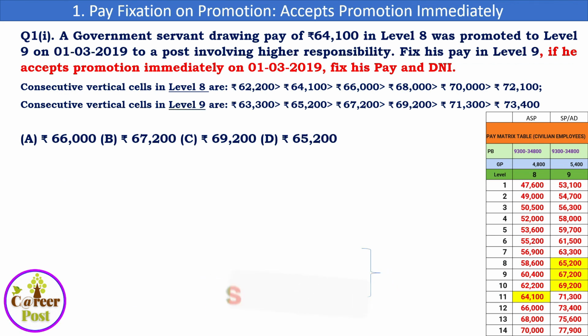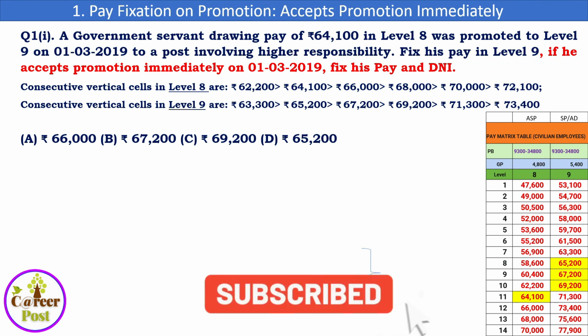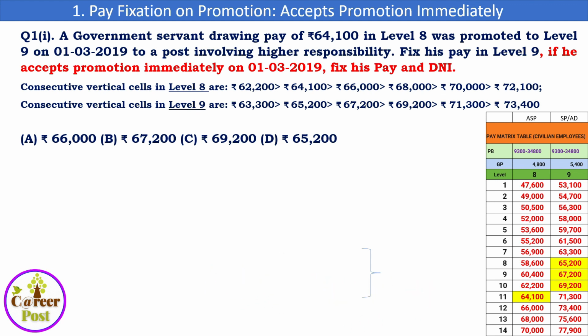The government servant drawing the pay of 64,100 in level 8 was promoted to level 9 on 1/3/2019 to the post involving higher responsibility. Fix his pay in level 9 if he accepts the promotion immediately on 1/3/2019. Fix his pay and DNI. He got promotion on 1/3/2019 and he is accepting the promotion also on 1/3/2019.